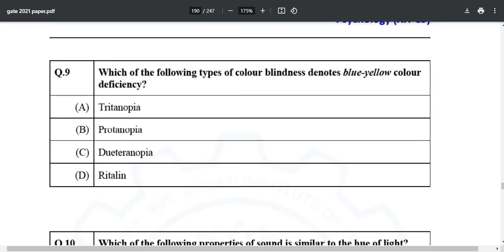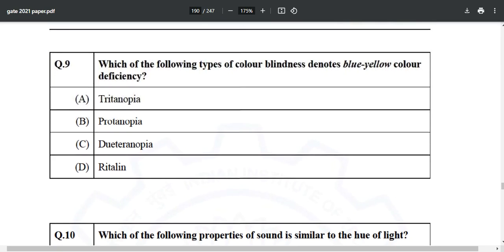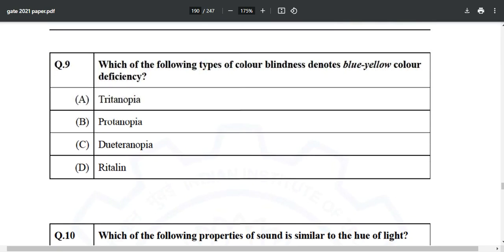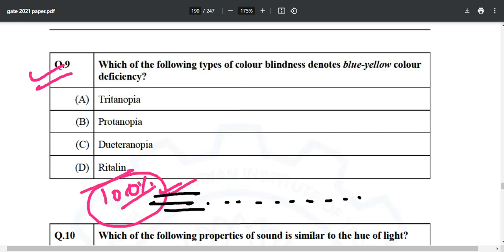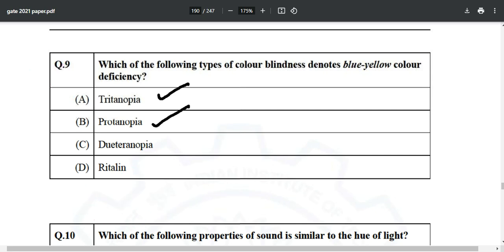Moving forward, which of the following types of color blindness denotes blue yellow color deficiency? And to amaze you once again, this thing is also mentioned in your favorite book. Yes, 100% this thing is mentioned in the book, so make sure you read it line by line. Tritanopia, protanopia, deuteranopia, and so on. You will find this thing. The correct answer over here is tritanopia, option number A.